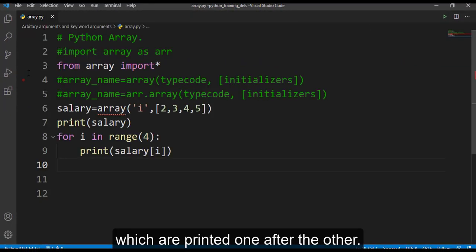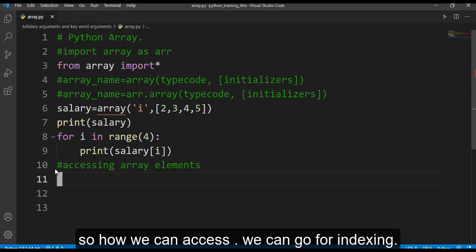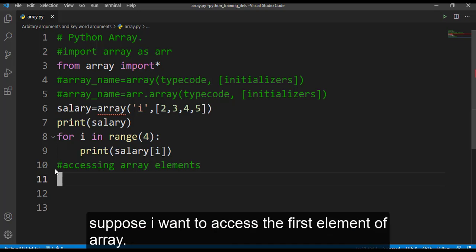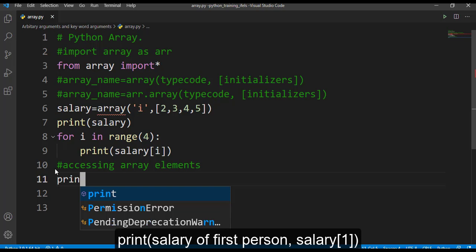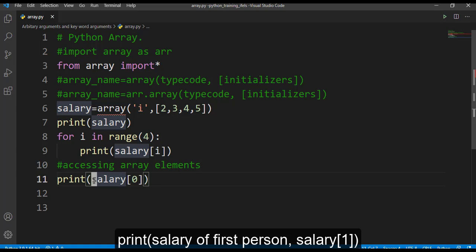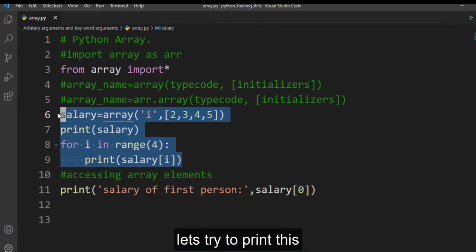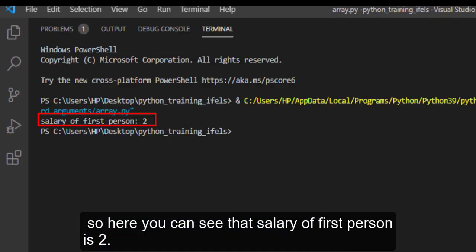Now let us discuss accessing array elements. How can we access them? We can go for indexing here. Suppose I want to access the first element of the array. Let's just use print salary of, and let's take a statement, salary of first person. Let's try to print this. We'll comment all these lines. Here you can see that the salary of the first person is 2, that means 2 lakhs, you assume.